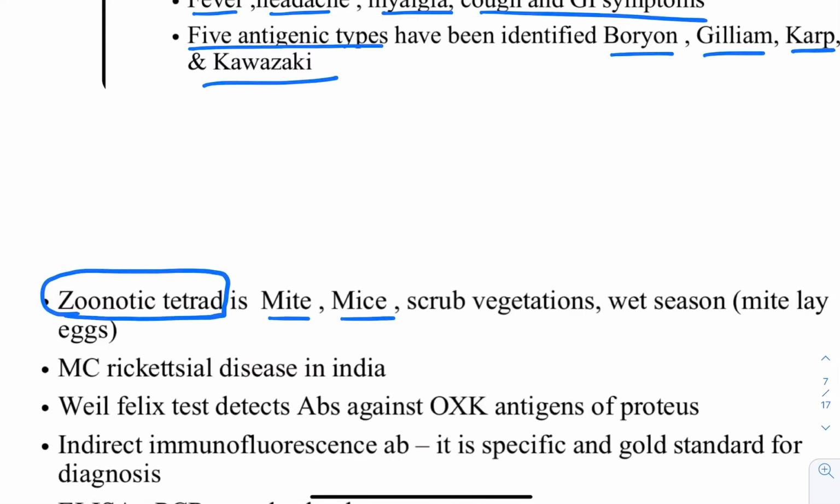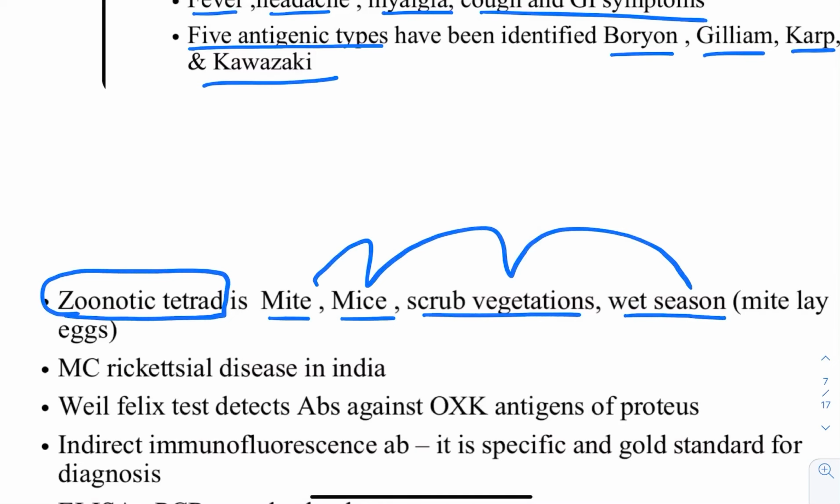I've just told you the scrub vegetations, that is the short vegetations. And the wet season. Okay. This is the classical triad and also termed as the zoonotic tetrad. Again, the asked question: what is the zoonotic tetrad of scrub typhus? The answer is mite, mice, scrub and wet season.